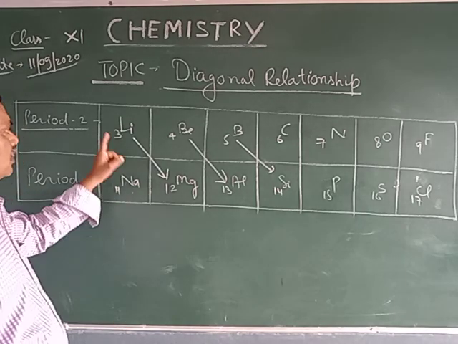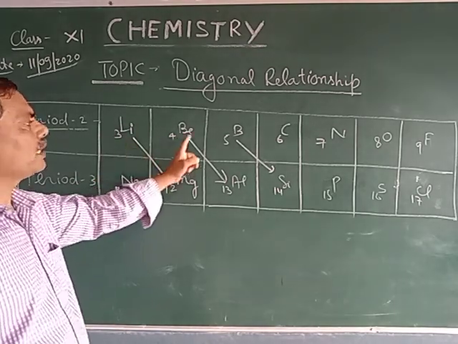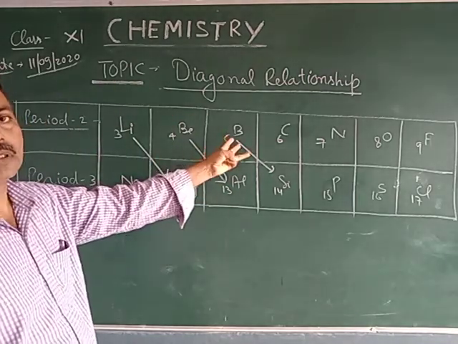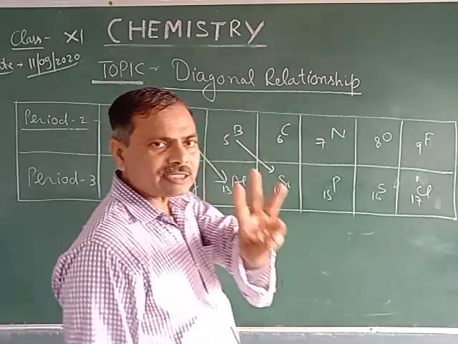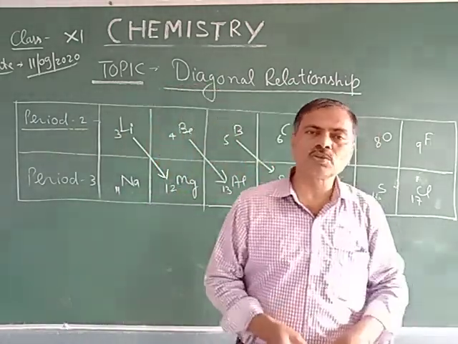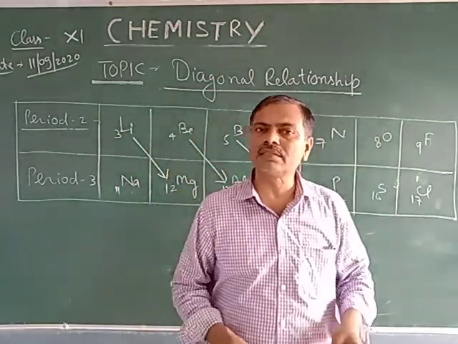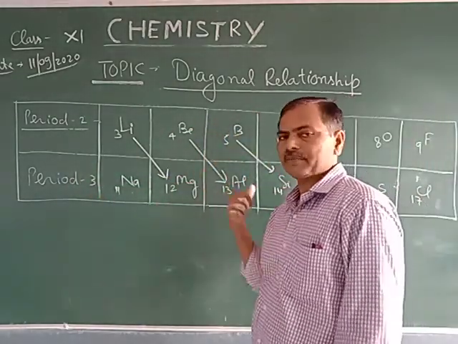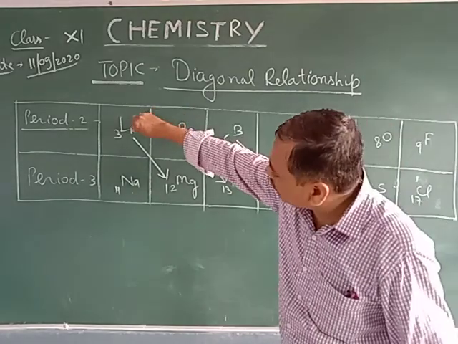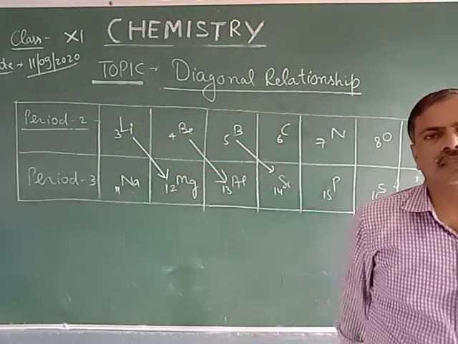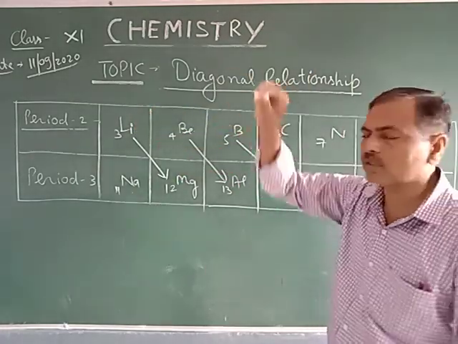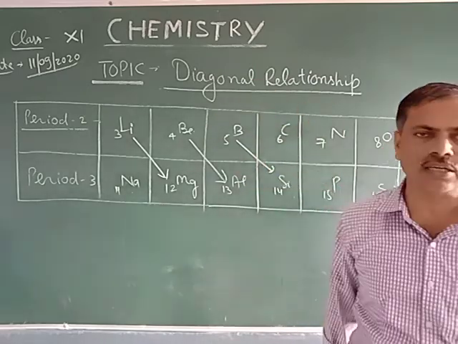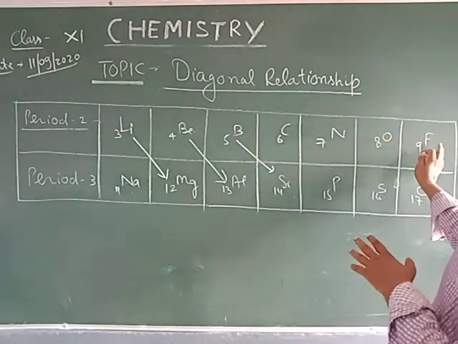Repeating again. Three elements of period number 2, lithium, beryllium and boron, show chemical resemblance with the elements of period number 3, which are diagonally placed against them. Lithium shows chemical similarity with magnesium, beryllium shows chemical resemblance with aluminum, while boron shows chemical resemblance with silicon.